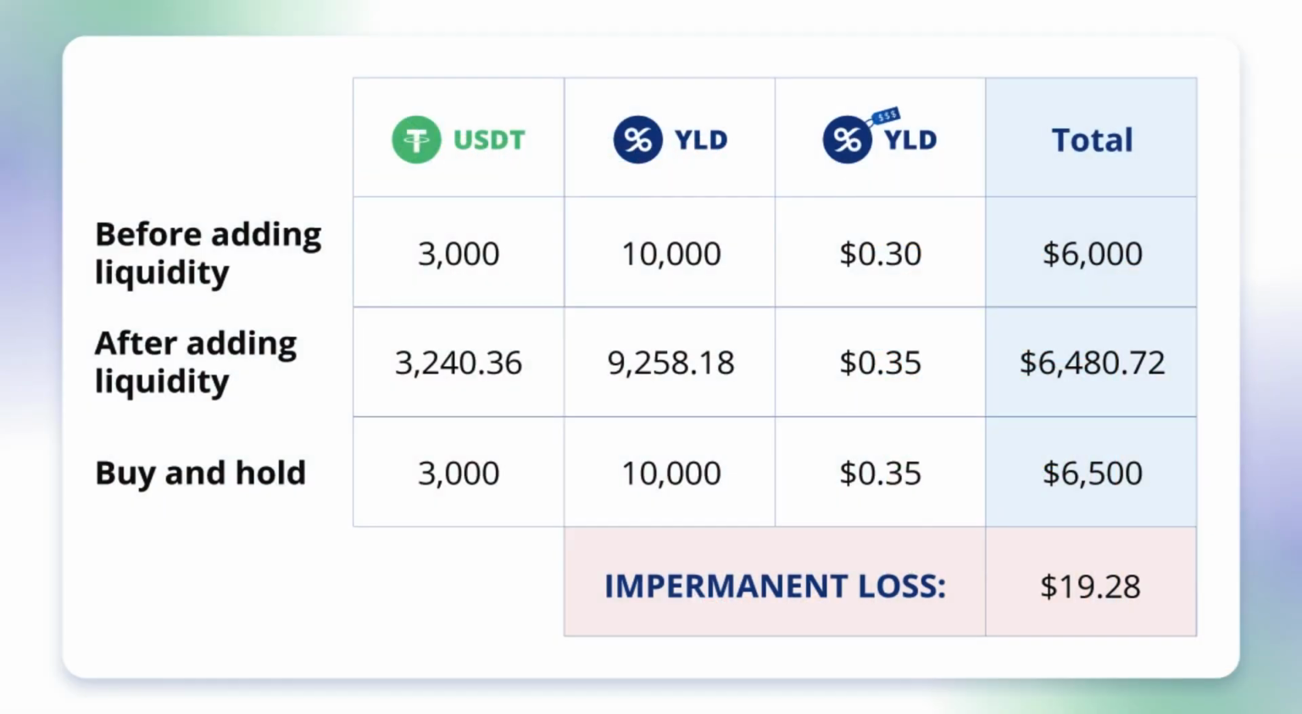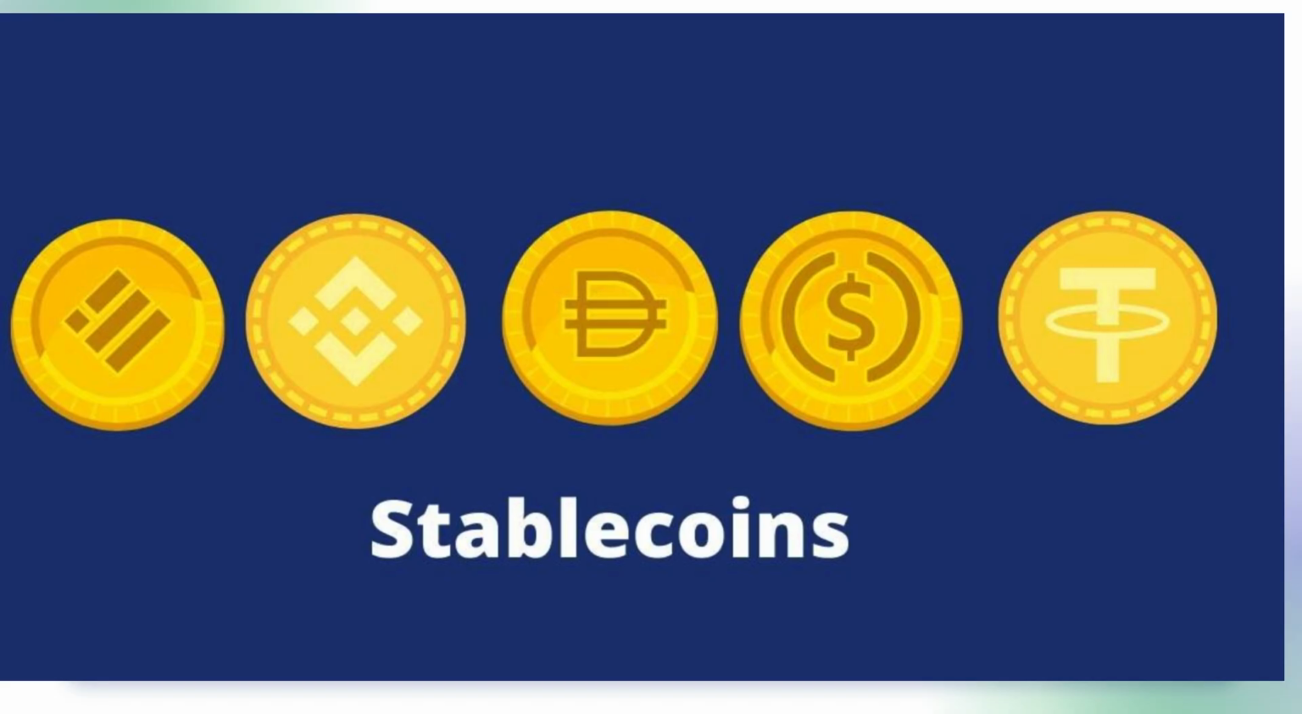6. Impermanent loss. Definition. Impermanent loss occurs when the value of the deposited assets changes relative to holding them in a wallet. It is a risk associated with providing liquidity. Mitigation strategies. Participants should carefully consider strategies to mitigate impermanent loss, such as choosing stablecoin pairs or using hedging mechanisms.